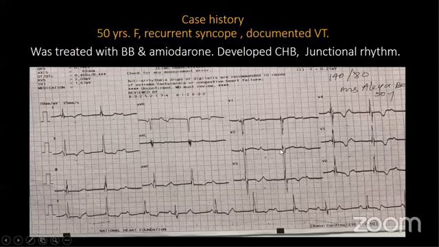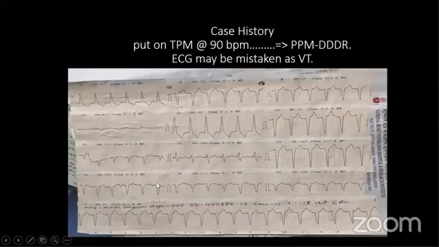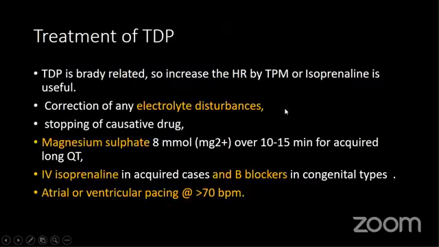And this patient was on a temporary pacemaker, and when the temporary pacemaker rate was 60 or 70, the patient developed recurrent VT. But when the temporary pacemaker rate was put at 90, the patient was all right. Subsequently, we did a dual chamber pacemaker for this patient and kept her on antiarrhythmic drug. Till now, the woman is coming for regular follow-up.